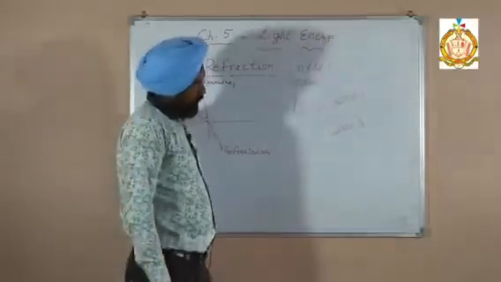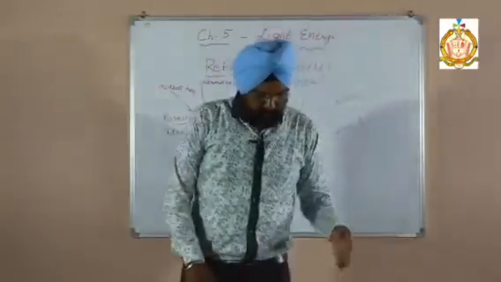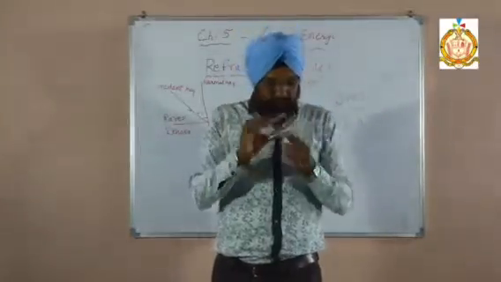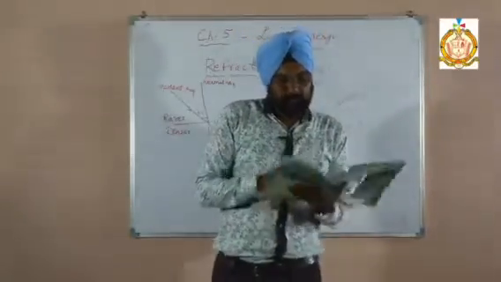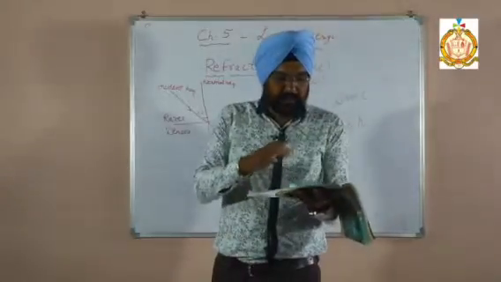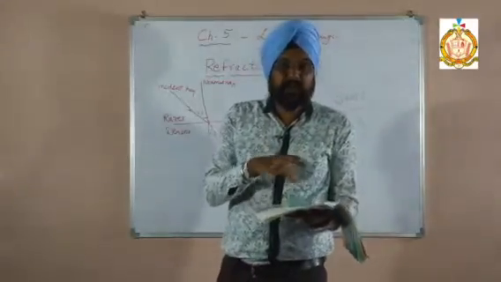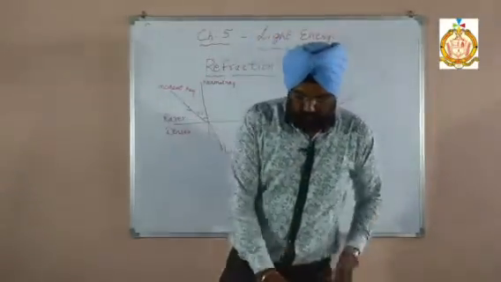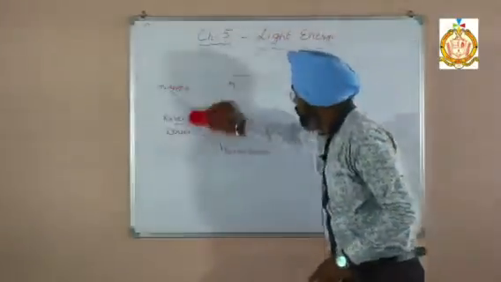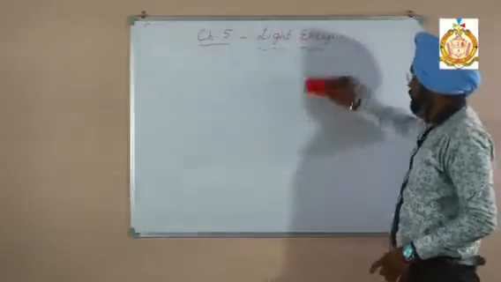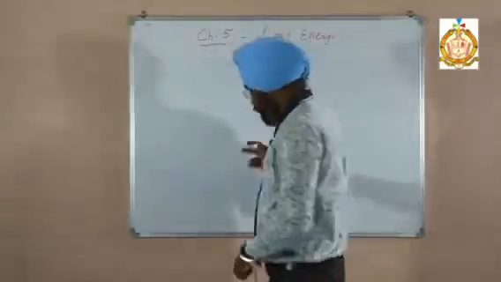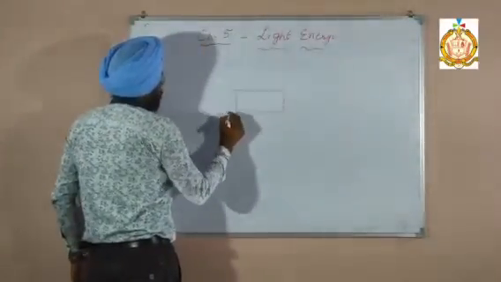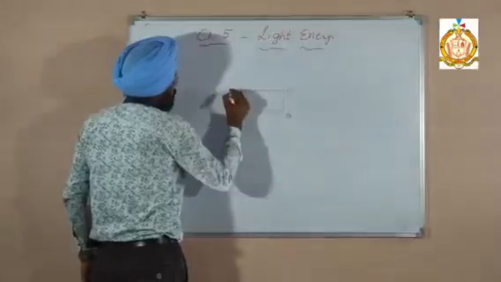Okay, so now refraction of light through a rectangular slab. So this is the rectangular slab. If we put this rectangular slab on this paper, then we can see the printed words are apparently raised. Apparent means raised. This experiment is there, we can consider that experiment. So suppose this is the glass block A, B, C and D.